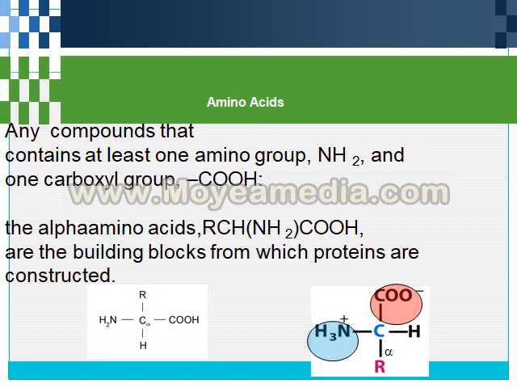What is an amino acid? Amino acids are compounds that contain at least one amino group, NH2, and one carboxylic group, COOH. The alpha amino acids are the building blocks from which proteins are constructed.